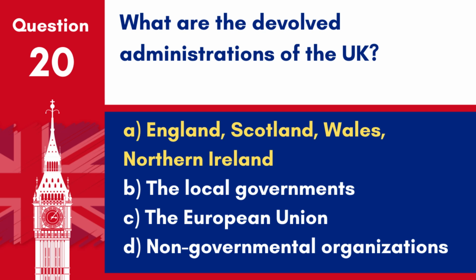Answer: A. England, Scotland, Wales, Northern Ireland. These are the parts of the UK with devolved powers, meaning they have their own governments with various degrees of legislative power separate from the central government.